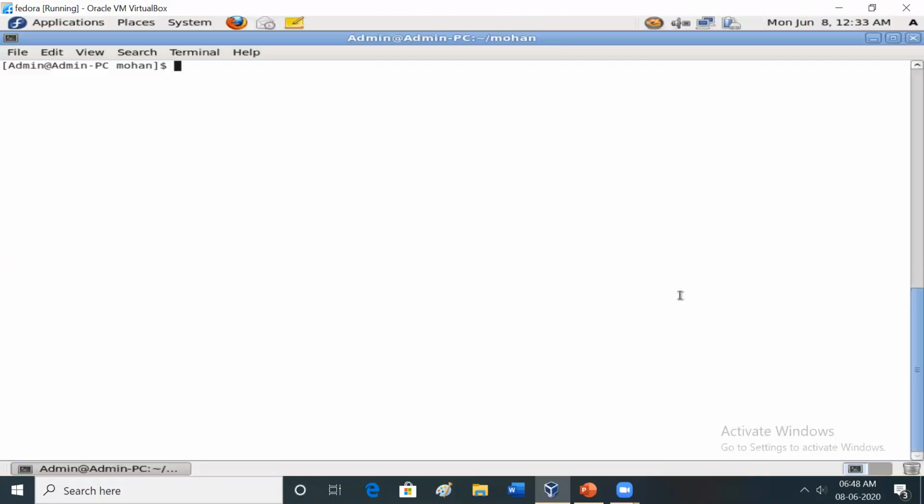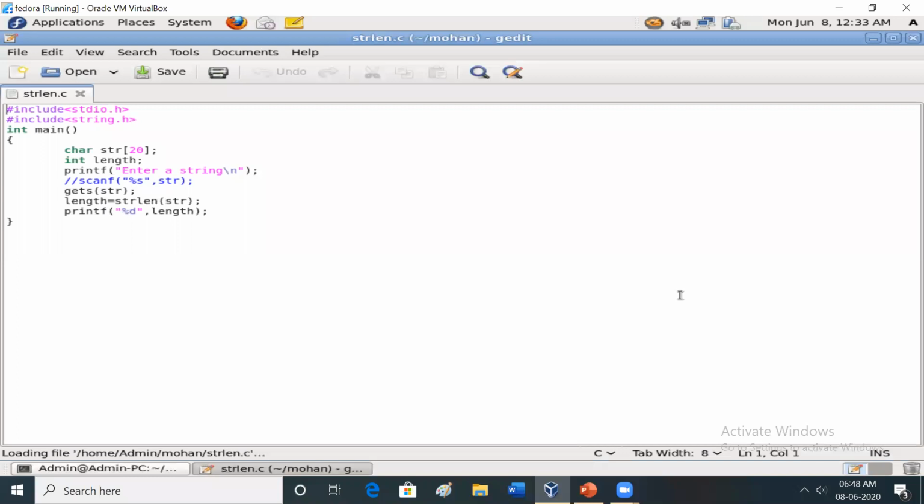I have already written the code to find the length of the string. Here is the code. We include stdio.h, and string.h because I need to use the standard library function strlen, which is available in string.h.